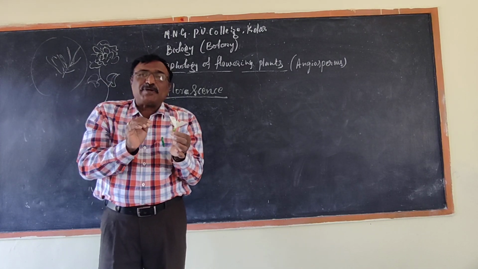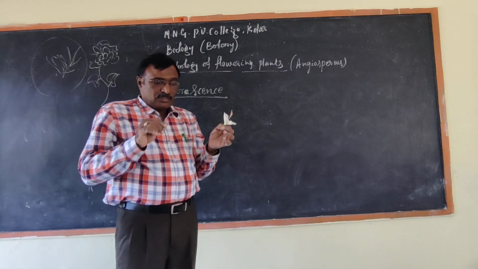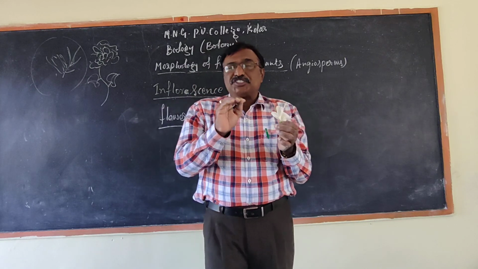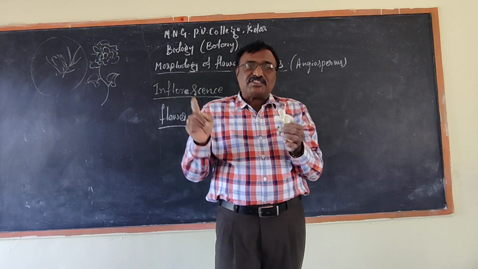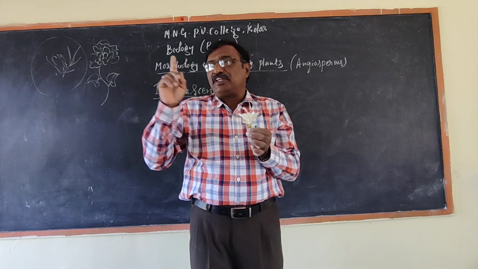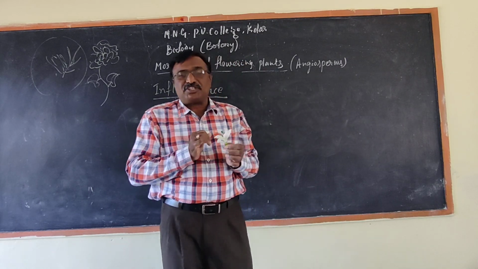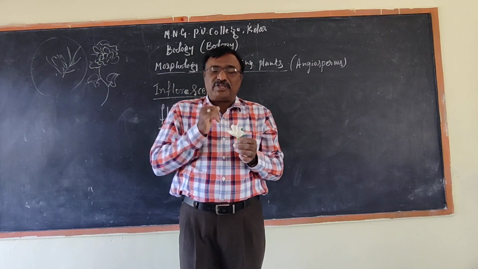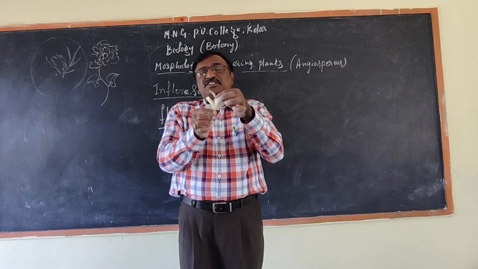I will explain the types of pollination also in the last class. Pollination by wind is called wind pollination. Pollination by insects is called insect pollination. Pollination by self is called self pollination. So pollination takes place by this.